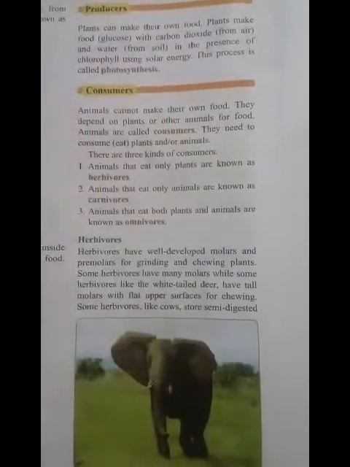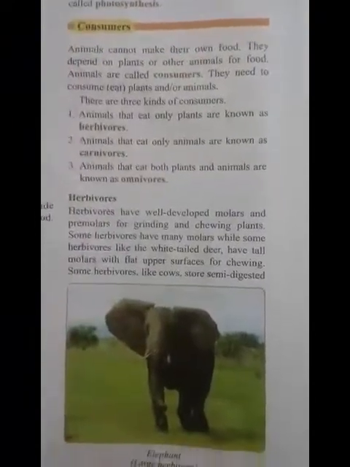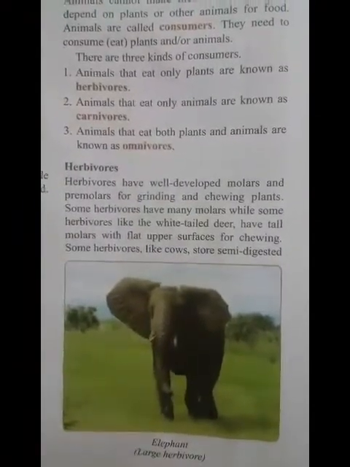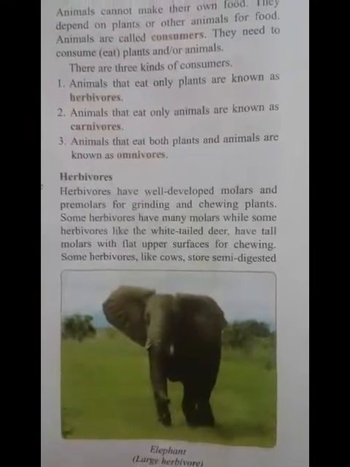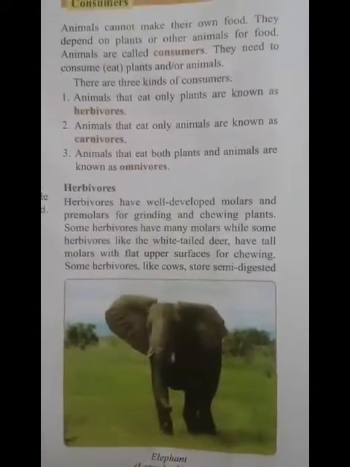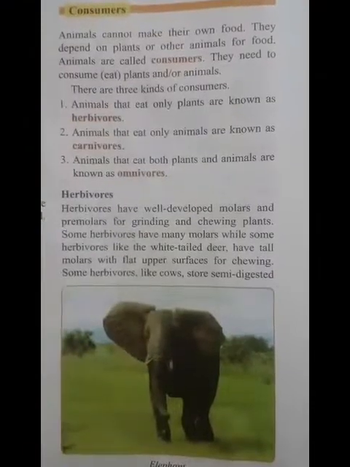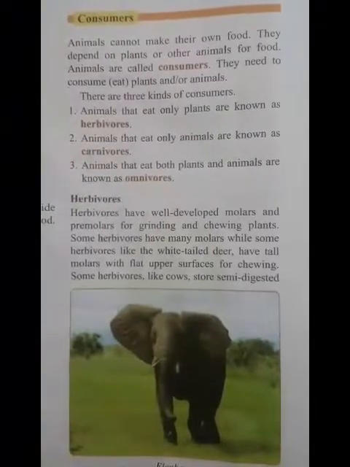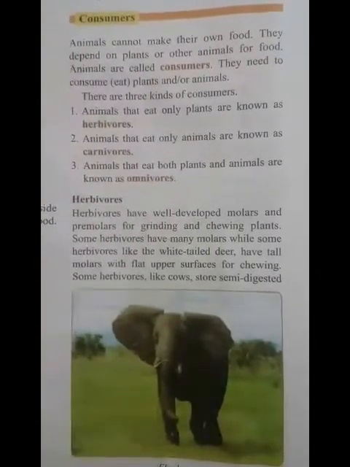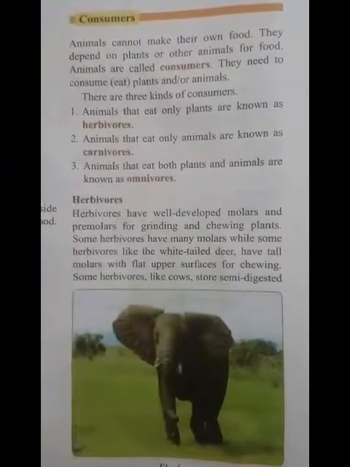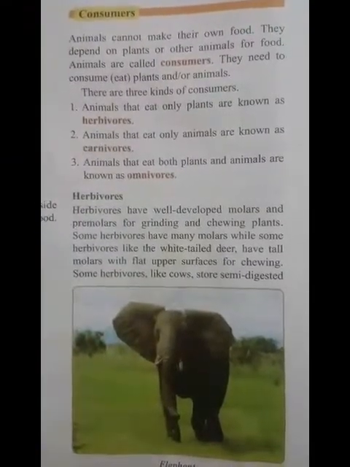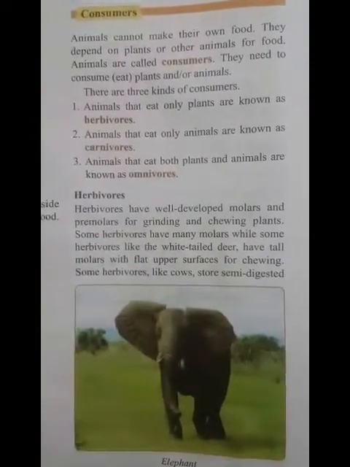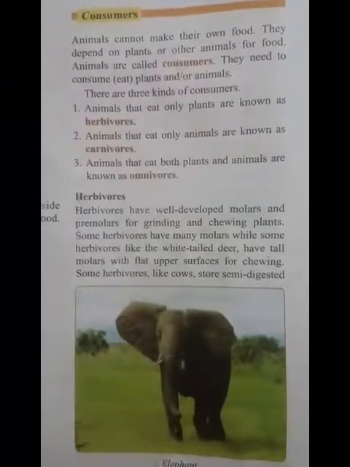Herbivores are plant-eating animals. They have well-developed molars and premolars. Now you must be thinking, what are premolars and molars? Molars are grinding teeth at the back of your mouth. They are white teeth which help you chew and grind food. Premolars are the teeth situated between your molars and canines. Canines are the teeth situated in front of your mouth for tearing food. So herbivores have different types of molars, long, short, and flat, like white-tailed deer have tall molars and flat surfaces.